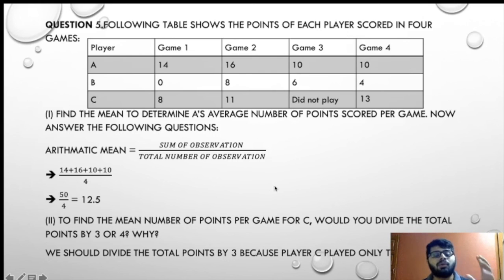So this should be your valid reason. If you write 4, it's up to you, but with a valid reason.